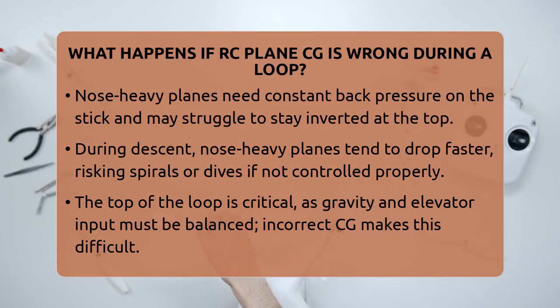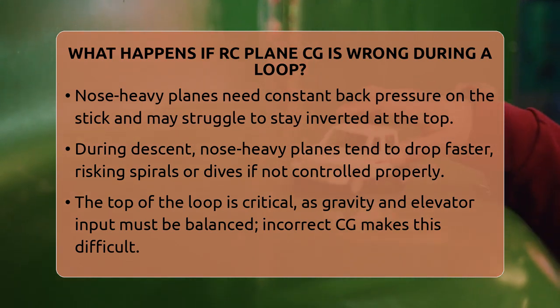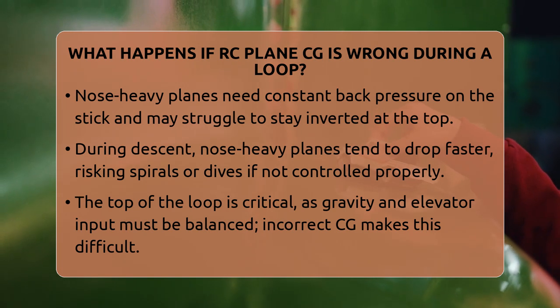At the top of the loop, the plane might struggle to stay inverted because the nose wants to drop. Coming down, the nose will want to go down faster, and you'll have to fight to keep the circle round. If you don't, the plane might turn into a spiral or a dive instead of a smooth loop.